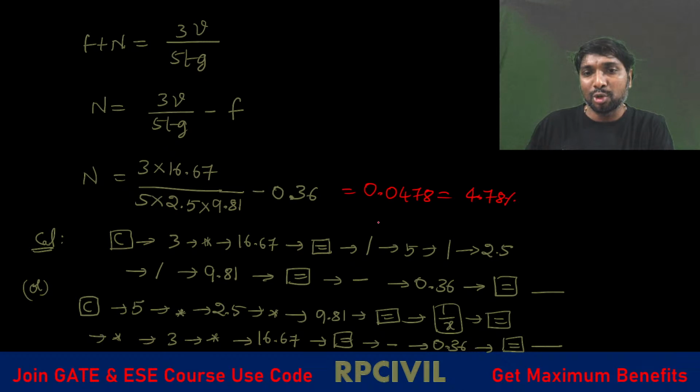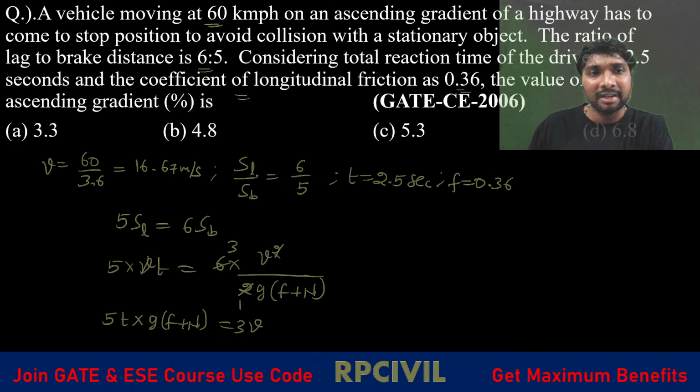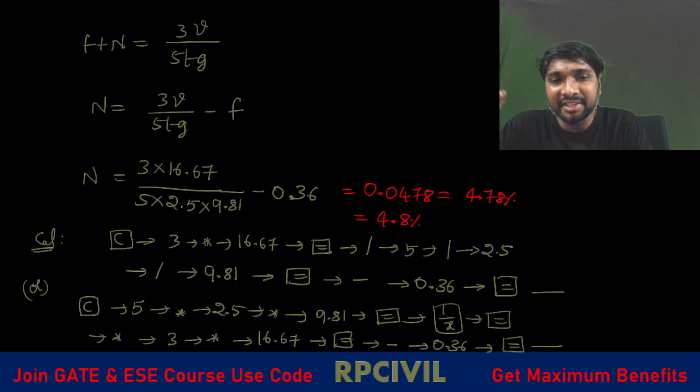4.78 percentage means approximately we can take it as 4.8 percentage, right? Yes, option B is the correct answer. 4.8 percentage is approximate. So is that clear? How to use this virtual calculator for these kinds of calculations?